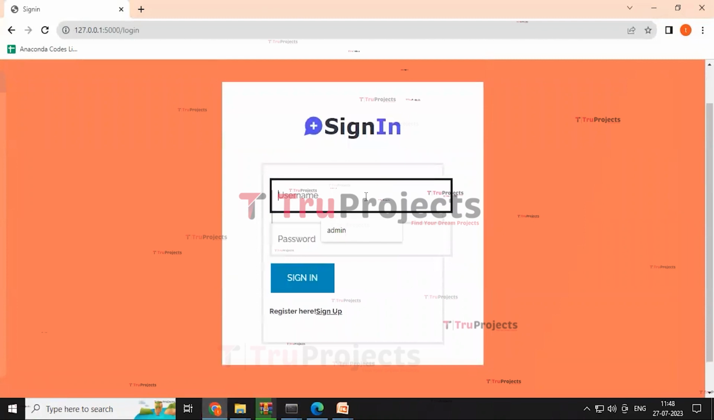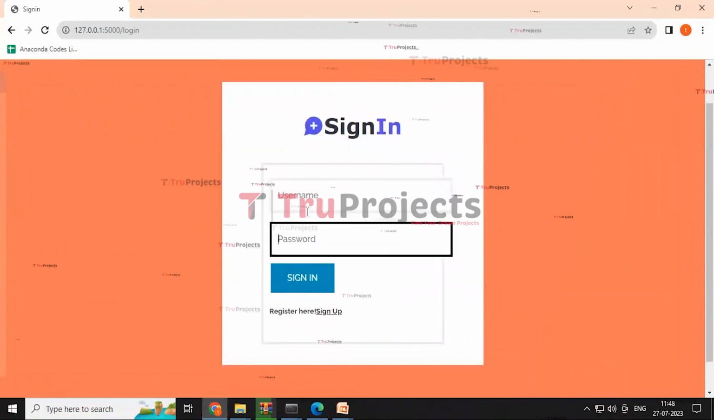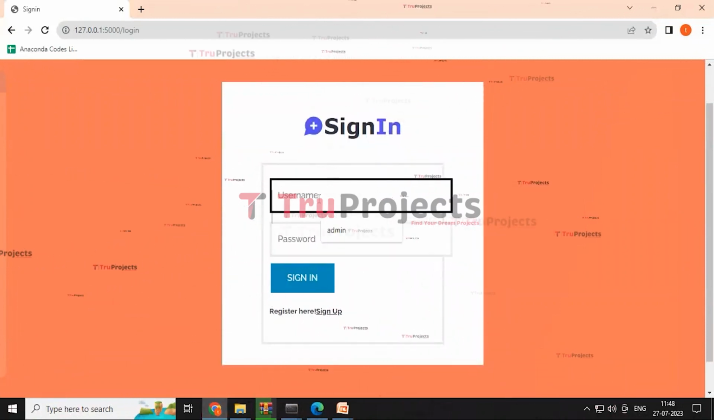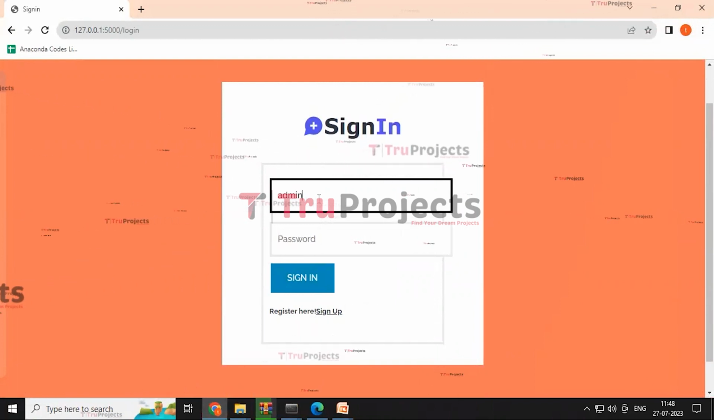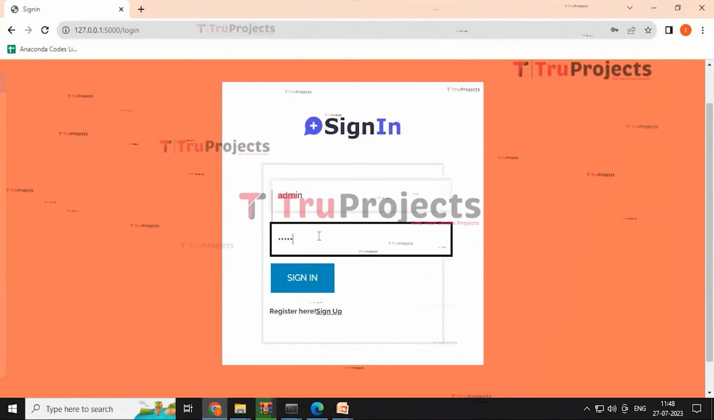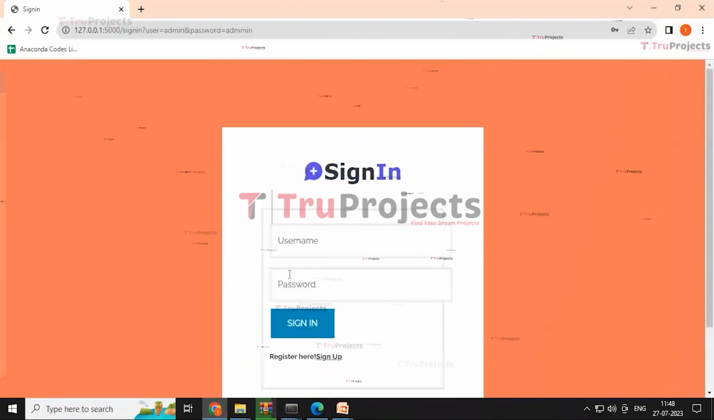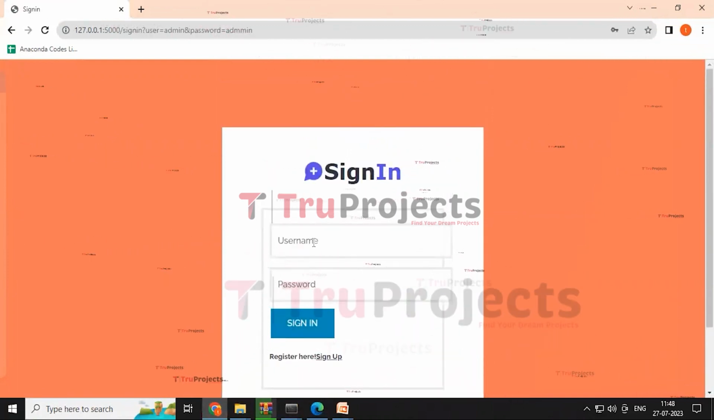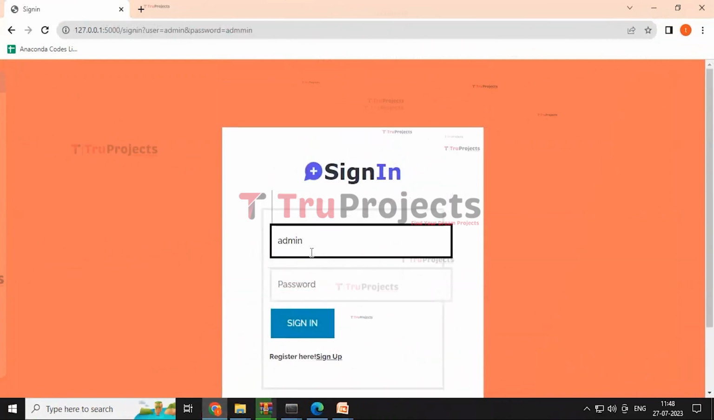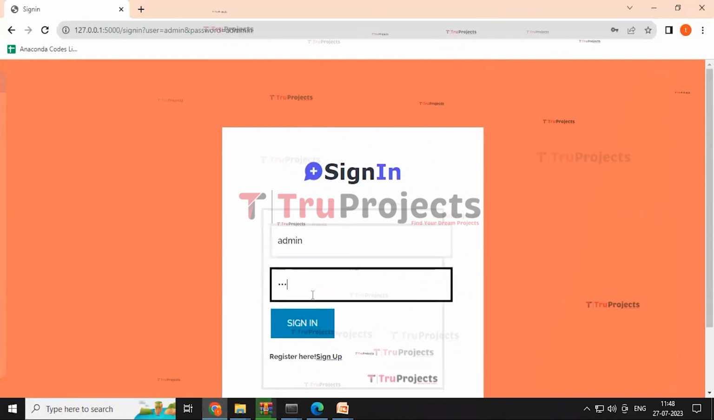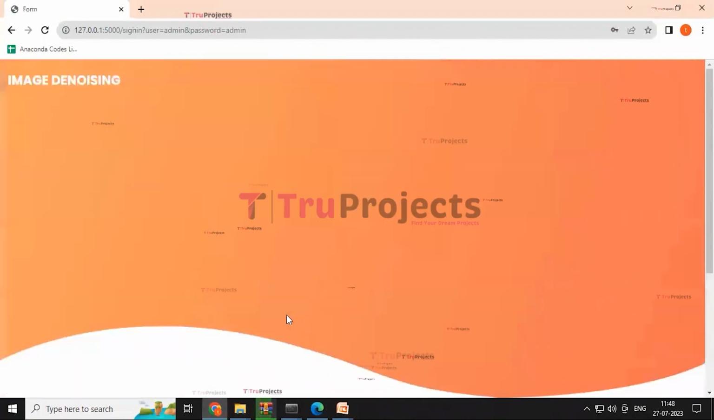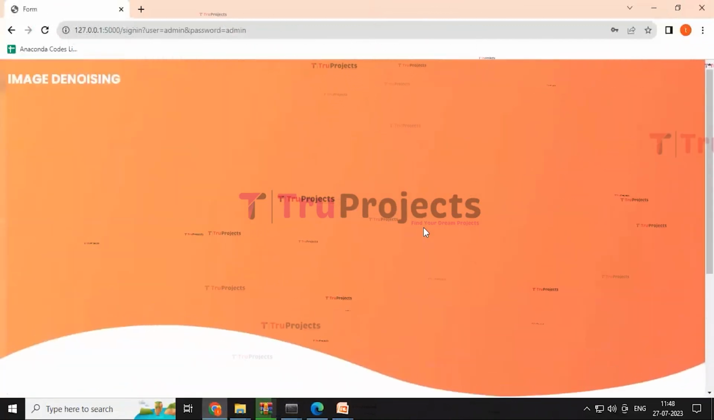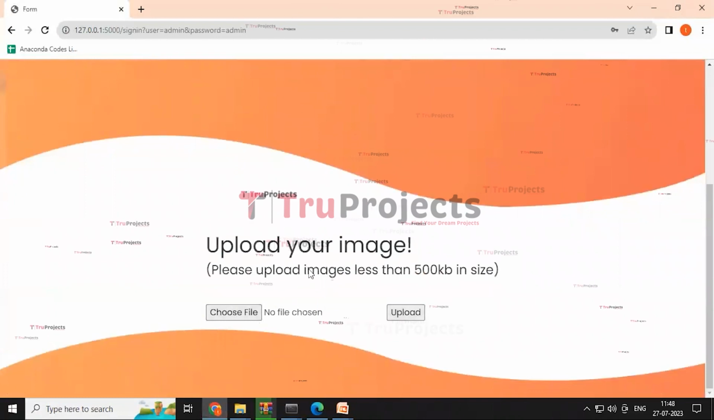Here it redirects to the sign in page. Here it contains the username and password that need to be filled, as username admin and password too. And then click on the sign in button. Sorry, it's a wrong step. I think so. And click on sign in button. Here we are redirected to this index page containing the choose file and upload buttons.